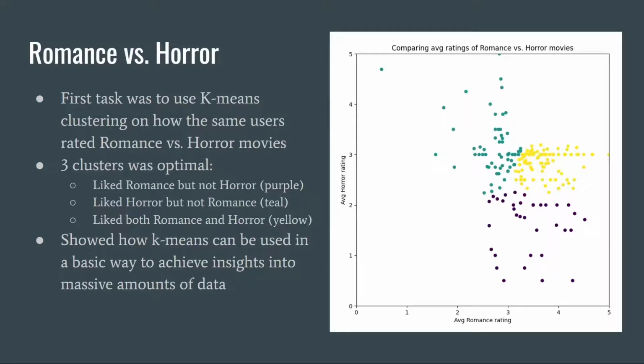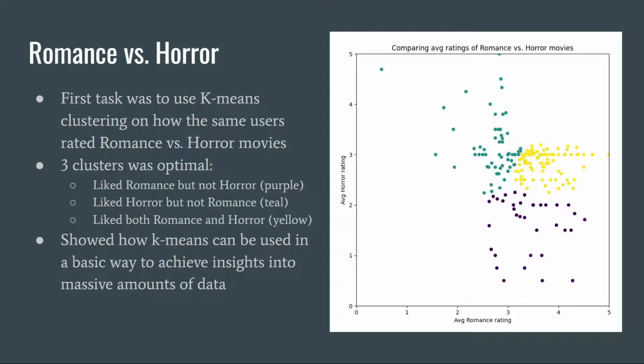Our first task in building our recommendation system was to use k-means clustering to compare how users rate two different genres of movies. We chose to compare romance and horror movies because they are fairly different in their characteristics and the type of people that enjoy them. First, we pre-processed the dataset to only show the average ratings of users of romance movies and horror movies. Then, we filtered out the users that did not like either genre. Finally, we ran the k-means clustering algorithm with 3 clusters to get the desired result shown here.